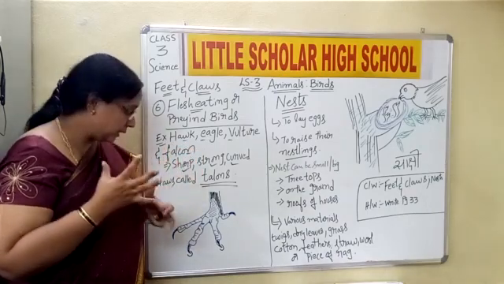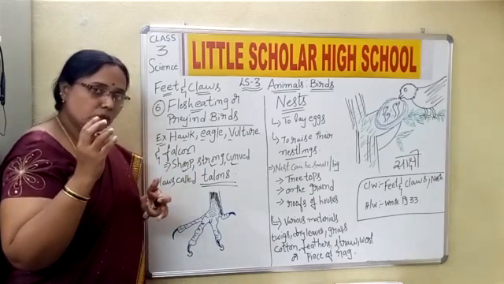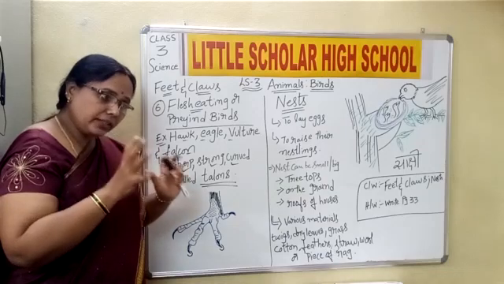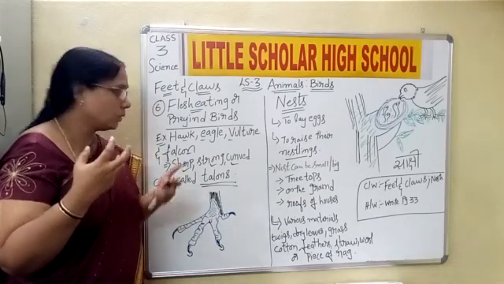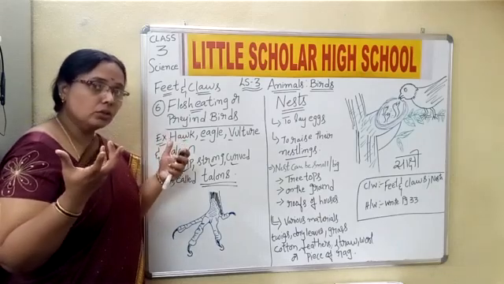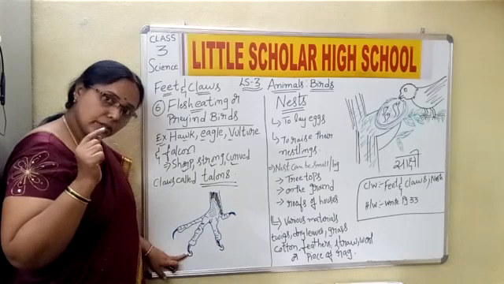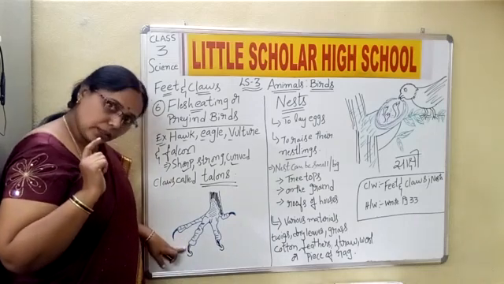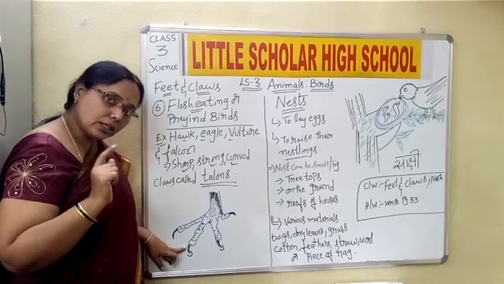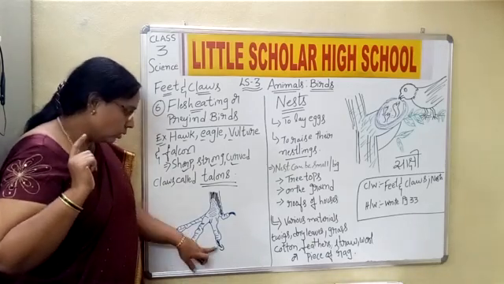So when they are feeding on small animals, the flesh has to be taken, or the prey has to be broken into pieces for them to eat. Yes or no? For that purpose, the claws are used. Claws are nothing but the nail-like structures at the end of the toe.